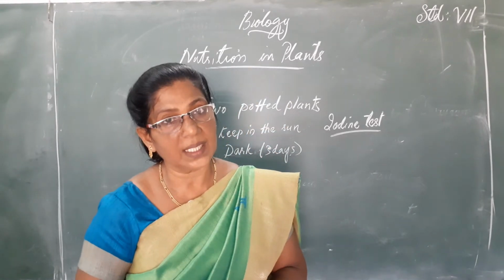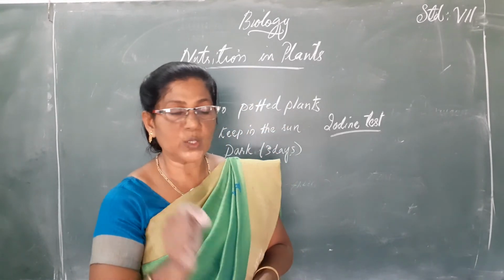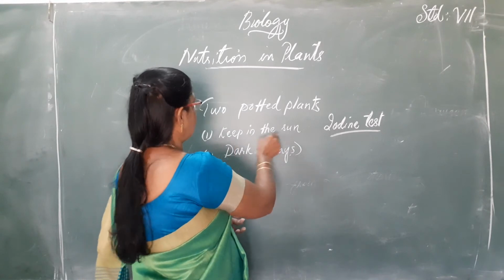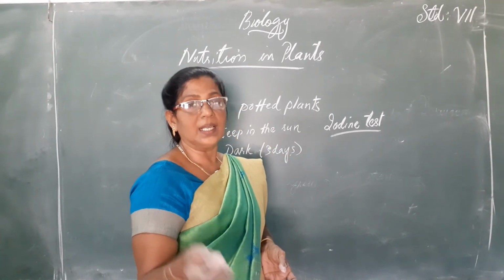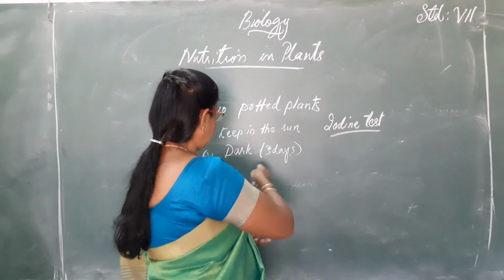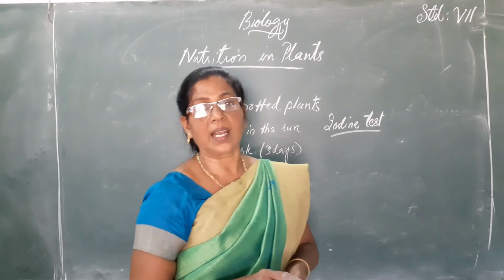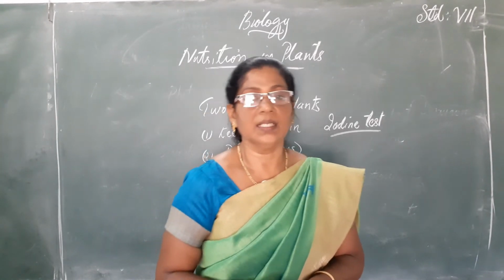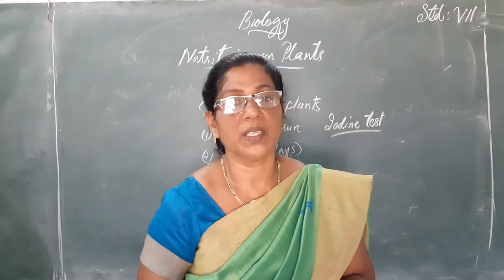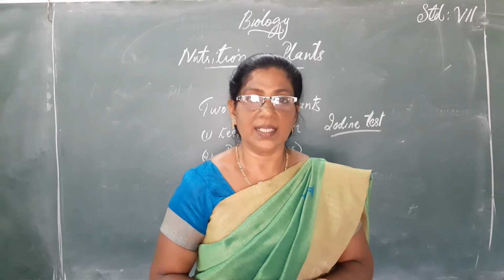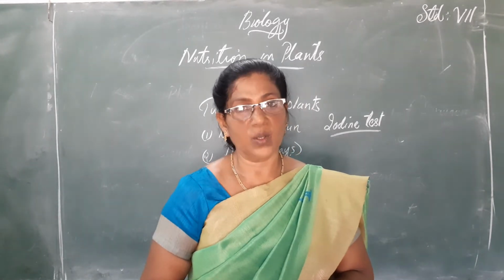You will be able to see that the leaf which was plucked from the potted plant kept in the sun turned blue-black. The other, which was kept in darkness, couldn't convert into blue-black color. This experiment shows that sunlight is necessary for photosynthesis.